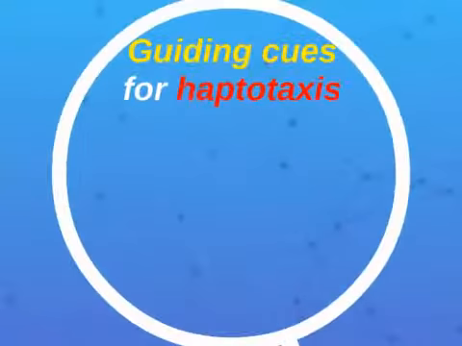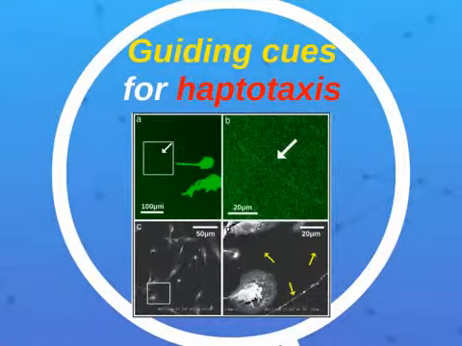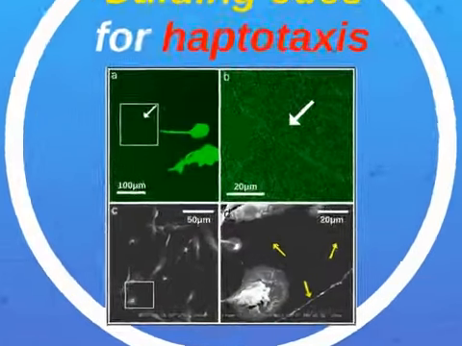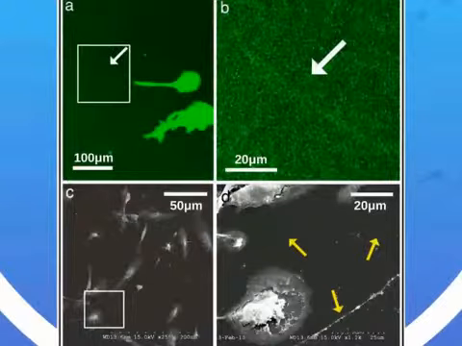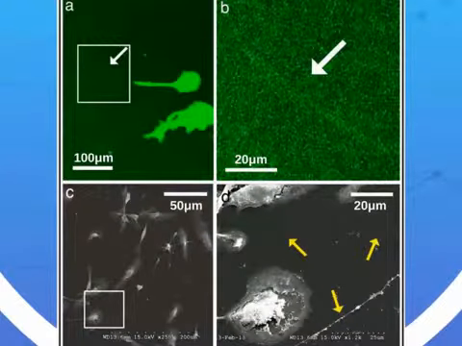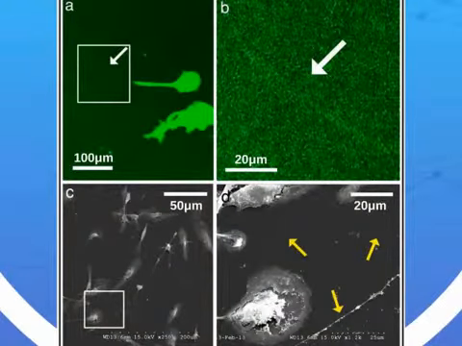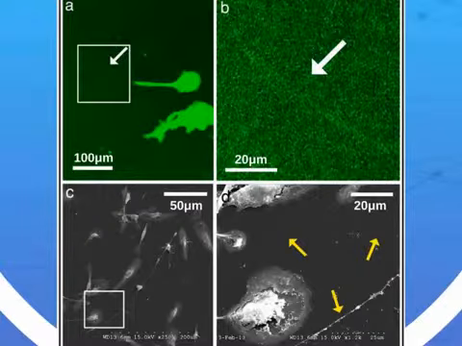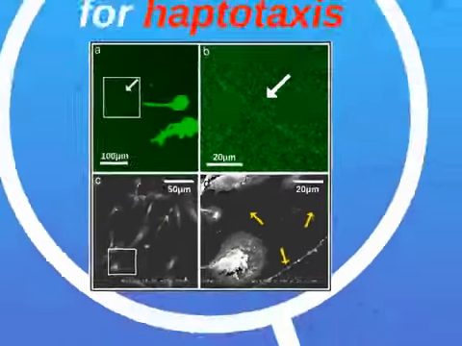In fact, we found that MG cells leave a very faint trace of integrin alpha 5, which is known as an adhesive molecule. They also lay down some fragments of needle-like structures having a diameter of tens of nanometers. We believe that cells are attracted to these physical as well as chemical cues.